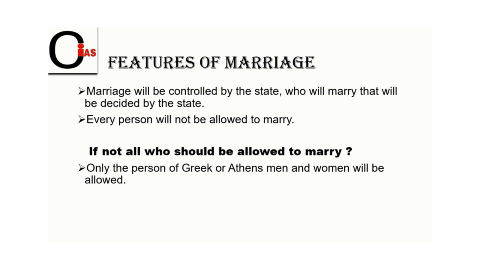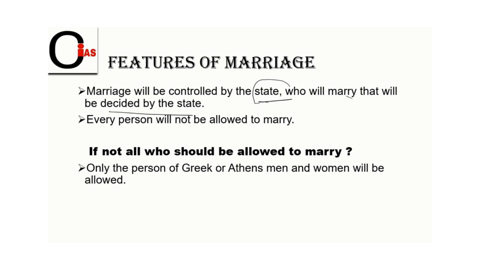And now, friends, what are the features of marriage as per Plato? So, marriage will be controlled by the state. Who will marry will be decided by the state. Here, individuals have no right to choose their own partner. The state will bring the two genders, both male and female, for reproductions, and they have to produce the best breed with good race. That is the priority of the state here.